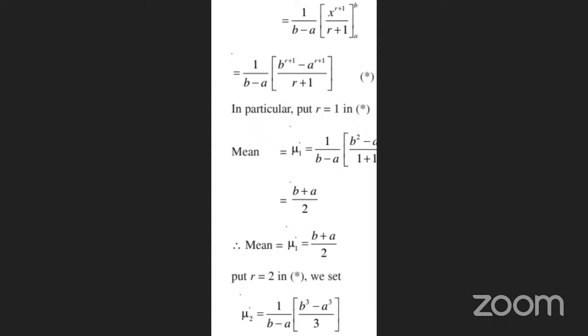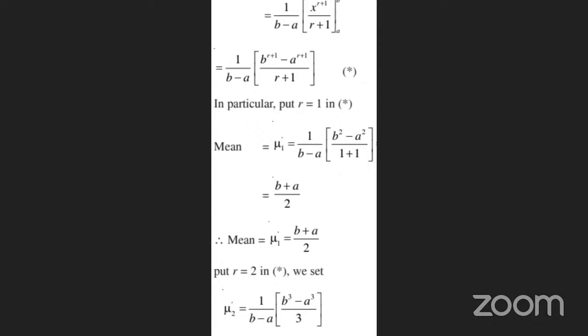In particular, put r is equal to 1 to find the mean. The first moment, mean mu1, is equal to 1 by (b minus a) times (b square minus a square) by (1 plus 1). What is the condition? Putting r equal to 1 in the above equation, b power r plus 1 means b power 1 plus 1, which is b square, minus a power 1 plus 1, which is a square. In the denominator, r plus 1, 1 plus 1 is equal to 2. So (b square minus a square) by (b minus a) into 2. Now b square minus a square we can write as (b plus a) into (b minus a).